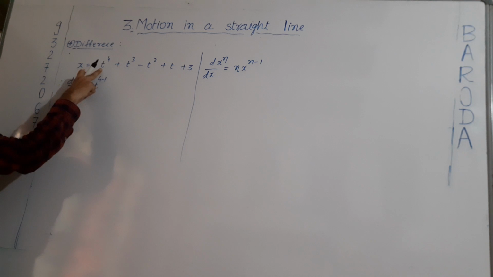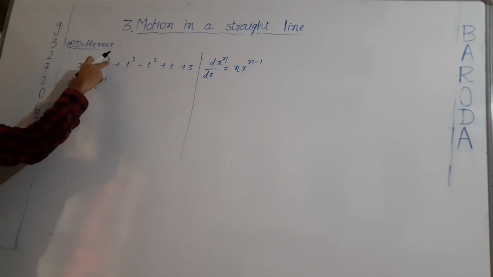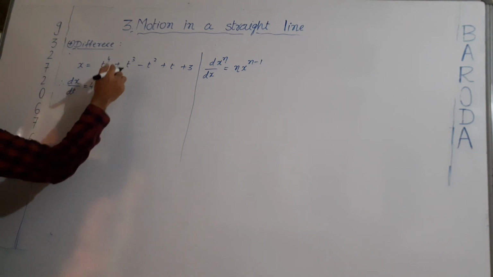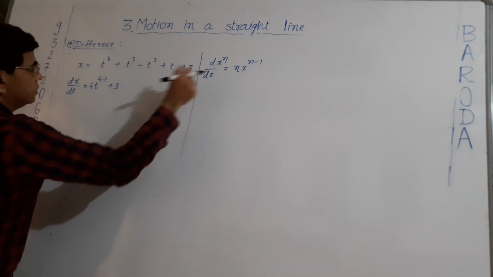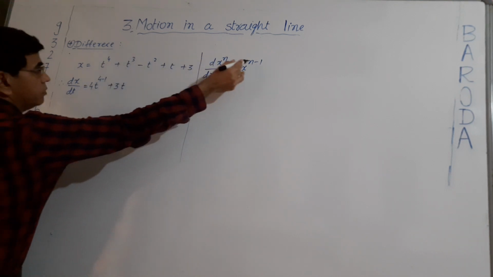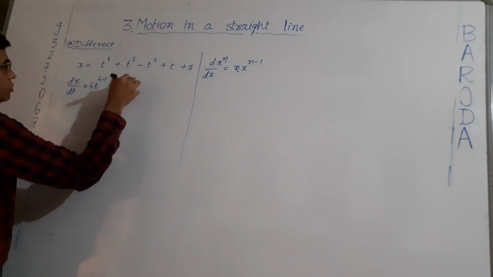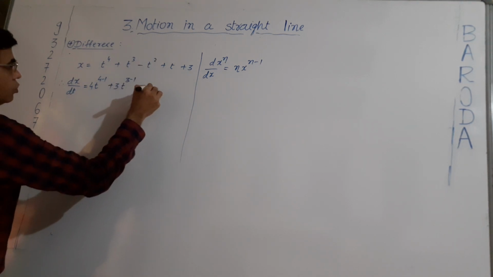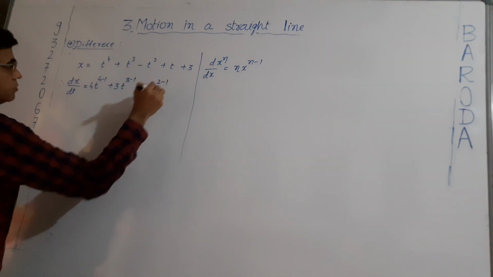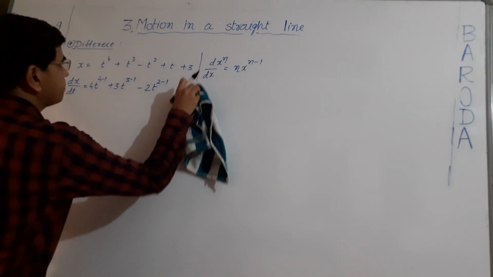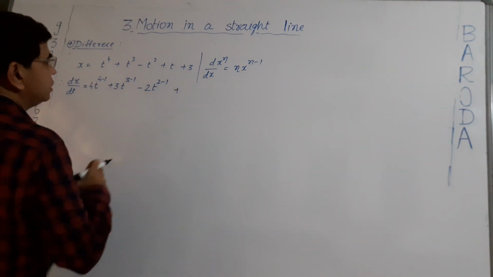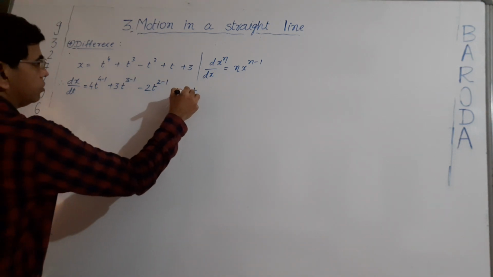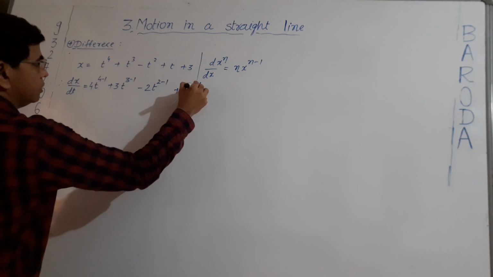In the same way, the power of time is 4, so 4 comes into multiplication and one power will decrease, that is n minus 1. Here the power is 3, so we write 3, and 3 minus 1. The power of t is 2, so 2, and 2 minus 1. The power of t is 1, so it will come into multiplication, and 1 minus 1.